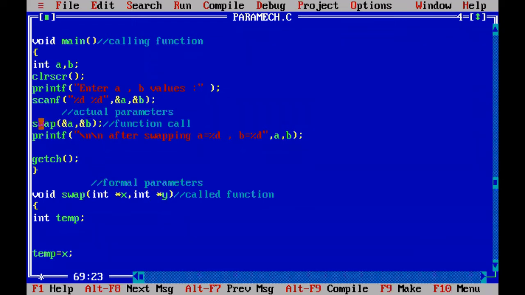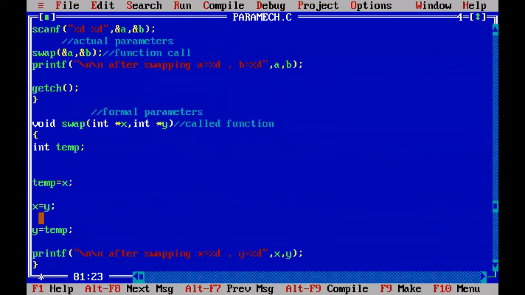So when the function is called with this statement, the controller immediately goes to that particular function. The address of A is copied into X. The address of B is copied into Y. Now we will go to the inside. The controller will go inside the swap function and we are creating one temporary variable.